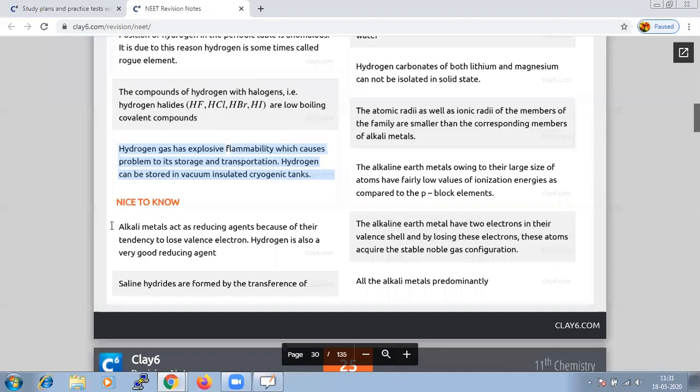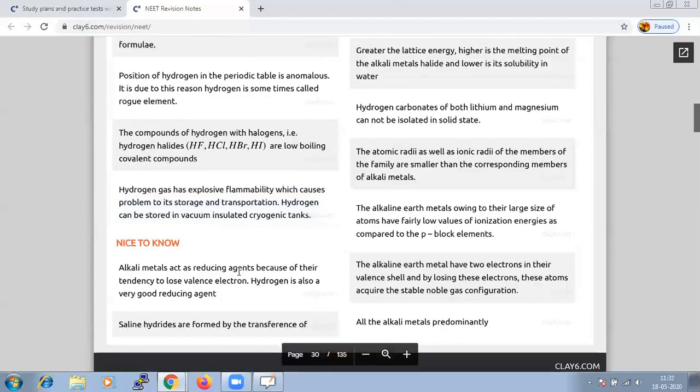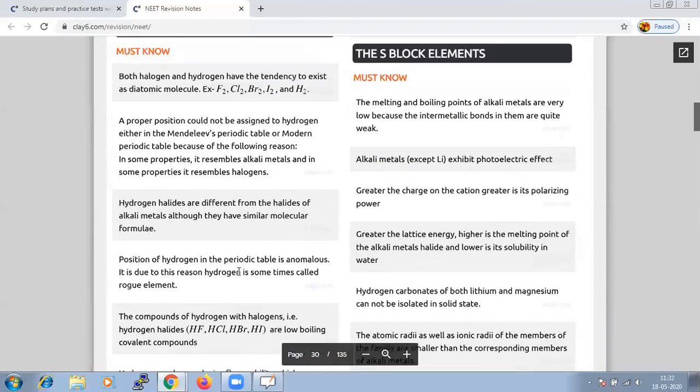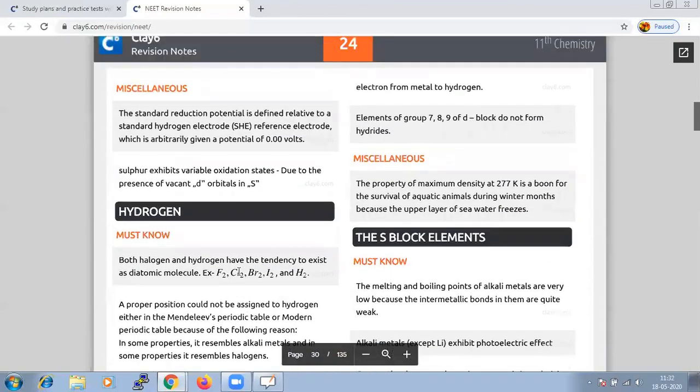Alkali metals act as a reducing agent because of their tendency to lose valence electron. In the similar way, hydrogen is also a very good reducing agent. And saline hydrides are formed because of the transference of the electrons from the metal to hydrogen.